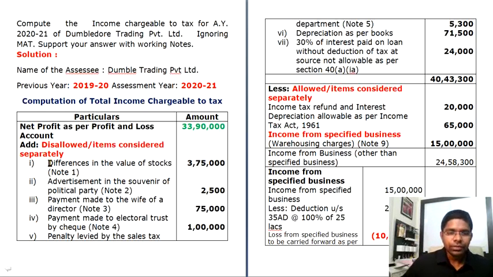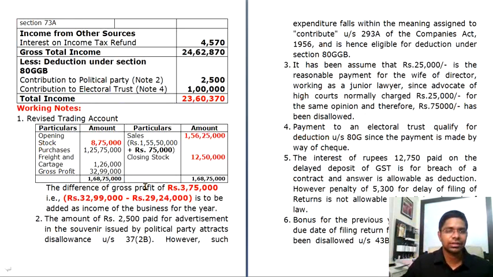Now when you consider the stock which we have discussed, let's go to the first working note. Here your opening stock is 8,75,000. Why is this so? Because in the first point, if you remember, you can go back and check, he's clearly stated that your closing stock was undervalued.